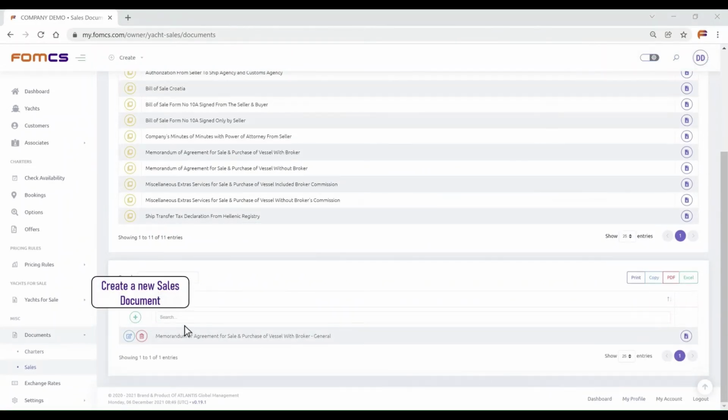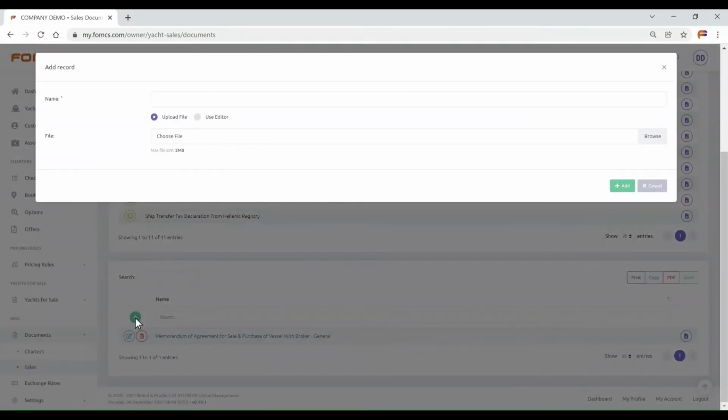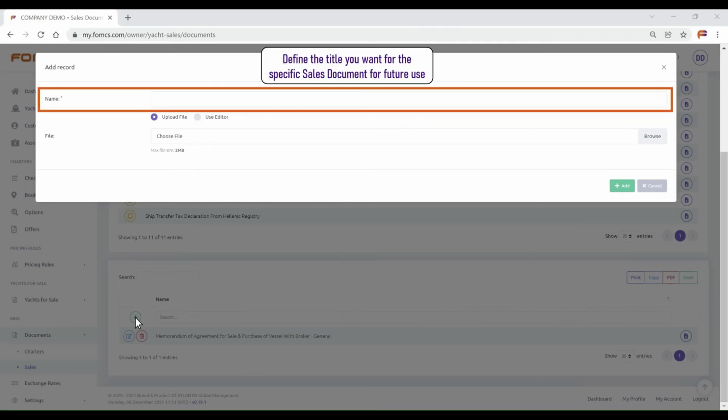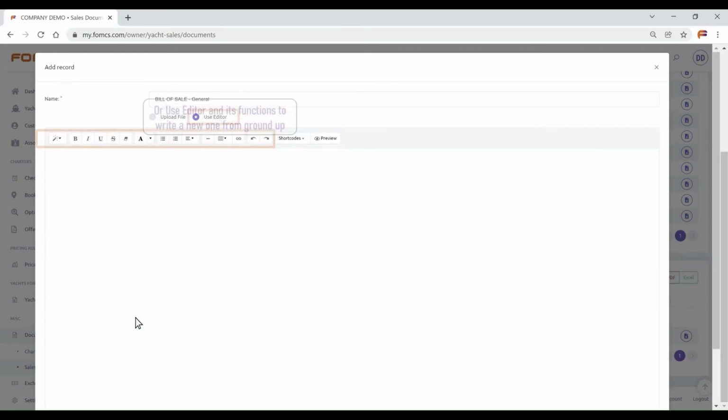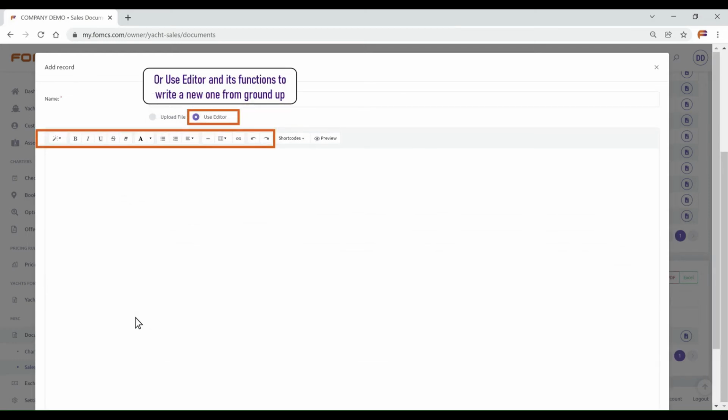Let us create a new one. Define the title you want for the specific sales document for future use. You can upload an existing document from here, or use Editor and its functions to write one from ground up.